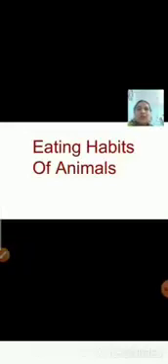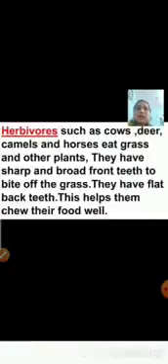Now we shall learn about another interesting topic, that is eating habits of animals. Different animals eat different food, right? They have mouth parts suited to the type of food they eat. Herbivores such as cows, deer, camels and horses eat grass and other plants.